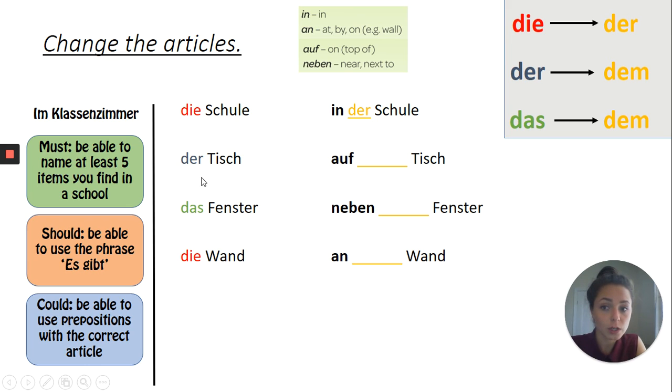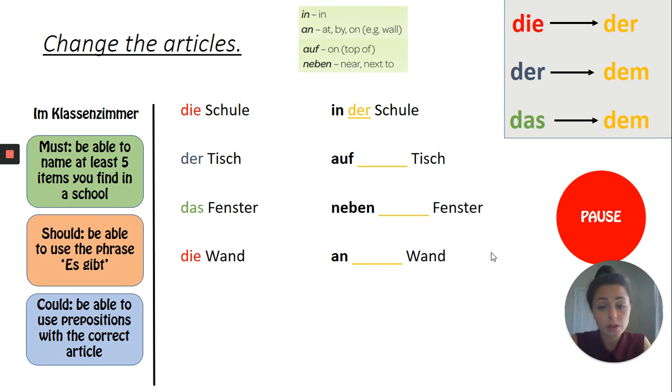All I would like you to do now is to change the article for the nouns with the preposition. You've got the reminder up here, so you know what it changes to. So in a moment, I would like you to pause the video and write down how it changes. Okay, you may also want to write down that little box here for future reference to help you out.